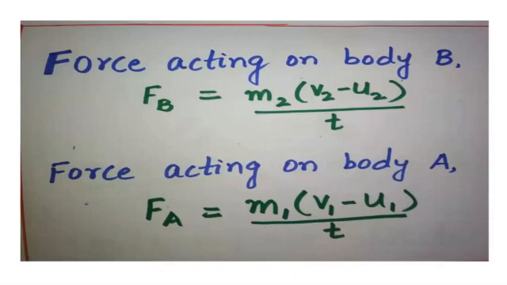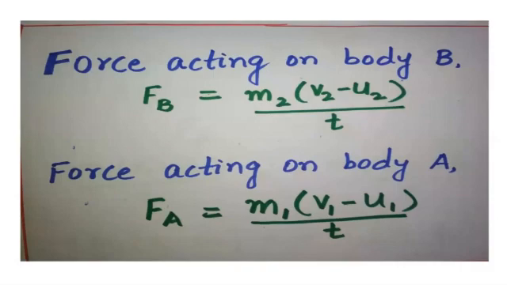Yesterday we derived this. Only the subscripts are different here because of bodies A and B. So A will have 1: m1, v1, u1, and B will have 2: m2, v2 and u2. So force Fb is equal to m2 in the bracket (v2 minus u2) by t. Here v2 minus u2 is the change in velocity, the final velocity minus the initial velocity. Now the force acting on body A.